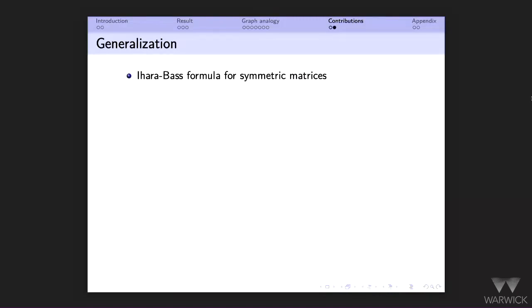So the first thing is that this formula that I showed you, as originally written, only works for graphs. So you need to generalize this thing for symmetric matrices in general. Okay, so that's the first thing. So you need a suitable definition of non-backtracking matrix for symmetric matrices and not necessarily adjacency matrices of graphs. And when you have that, now you can sandwich in PSD order your matrix A with two diagonal matrices, call them M1 and M2.